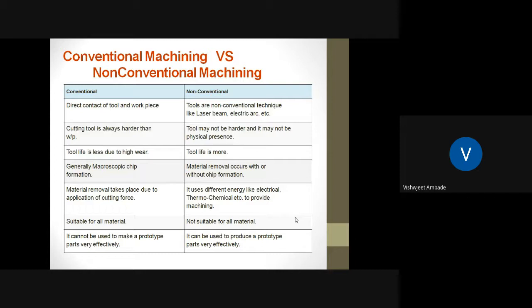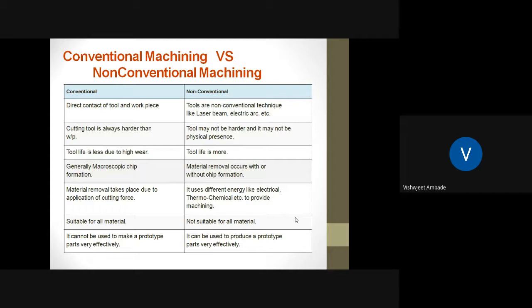As already said, there is direct contact between the workpiece and the tool. Therefore, the material removal process takes place due to the application of force. But in case of non-conventional machining process, it uses different energy like electrical energy, thermochemical energy, or mechanical energy to remove the material from the workpiece.